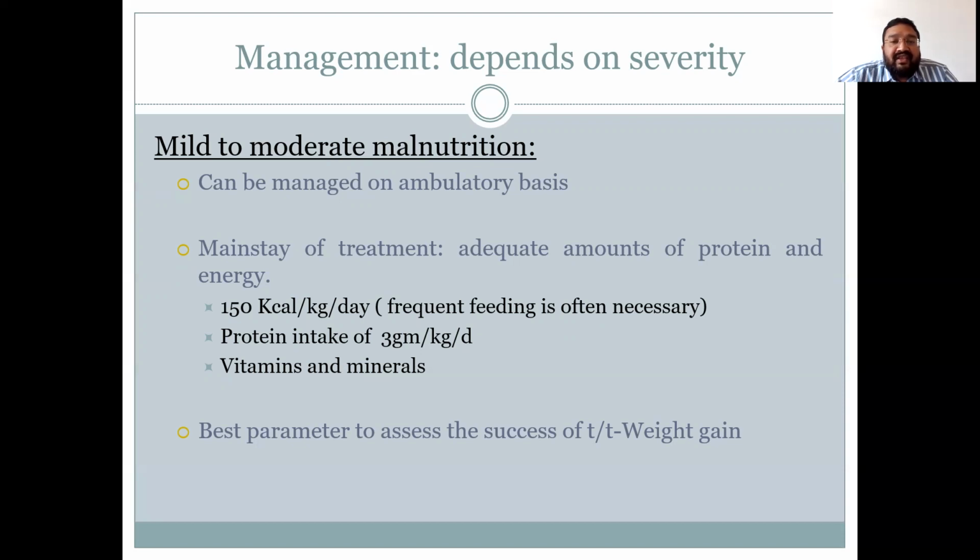For this, frequent feeding is often necessary. Ensure protein intake of 3 gram per kilogram per day with adequate amount of vitamins and minerals to be given to the child. These children are called for regular follow-up and the best parameter to assess the success of treatment is weight gain.